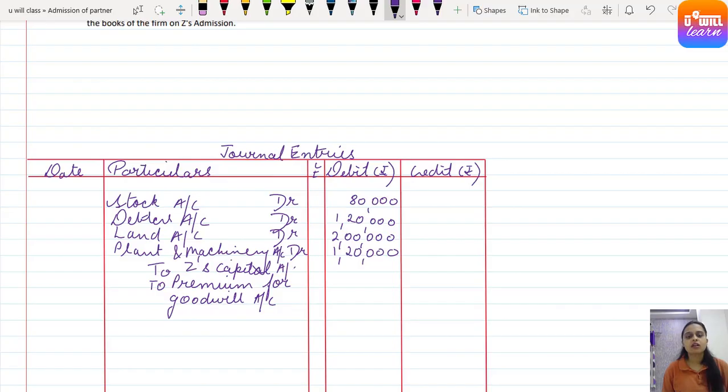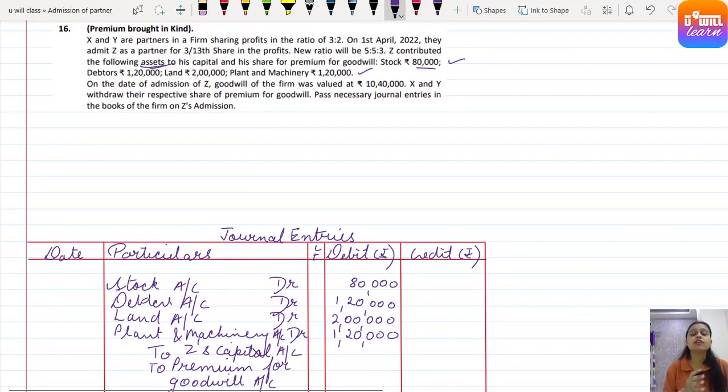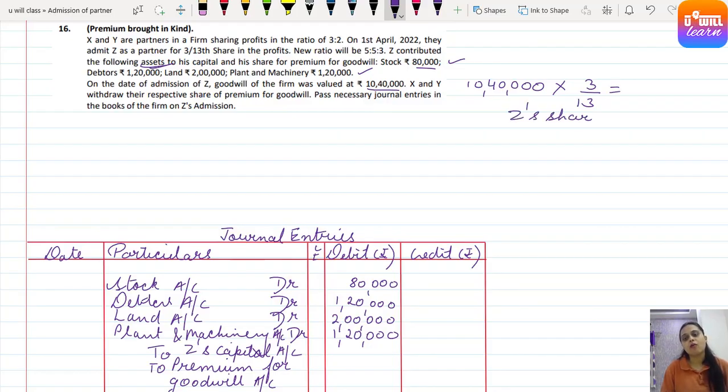Clear, everyone? Got it? Now, how much capital he has brought or how much premium for goodwill he has brought is not given clearly. It is just told that Z has brought these following assets for his capital and premium for goodwill. But how much is this premium for goodwill? How will we get it? See, goodwill of the firm was valued at 10,40,000. So whose share are we calculating? Z's share. Z has come for 3/13th share.